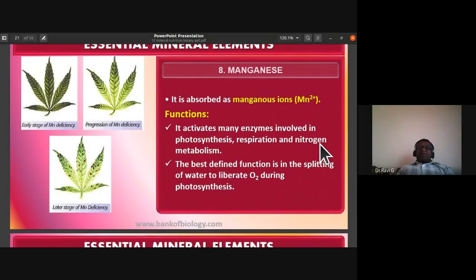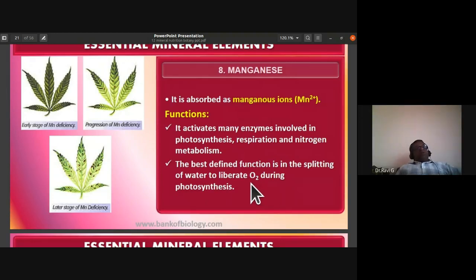Manganese, Mn. It is absorbed as manganese ions, that is Mn2+. It activates many enzymes similar to magnesium. Manganese also activates enzymes involved in photosynthesis, respiration, and nitrogen metabolism. The best defined function of manganese ion is the photolysis of water to liberate oxygen during photosynthesis.